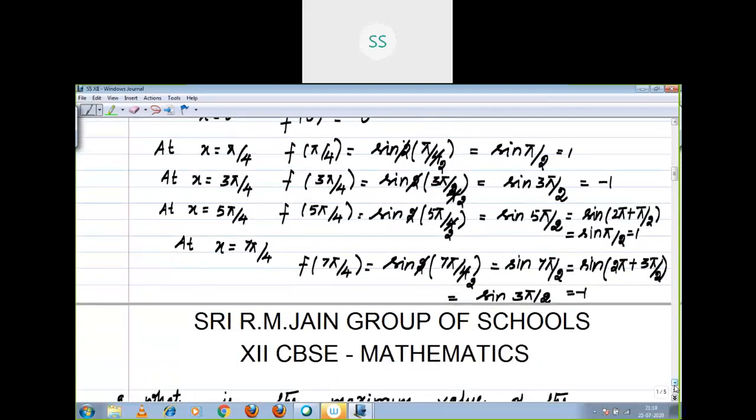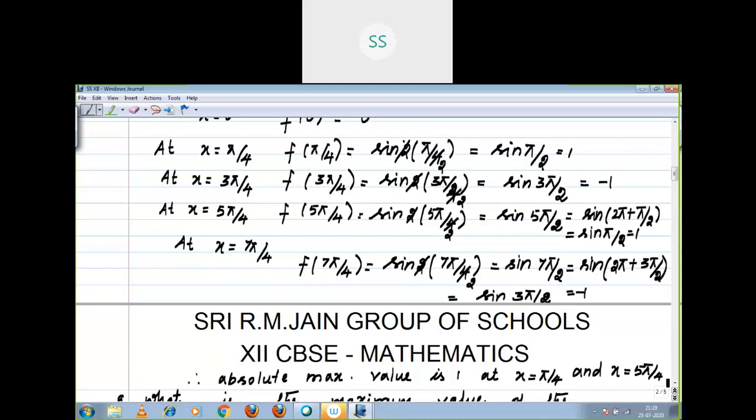That we are going to write. Therefore, absolute maximum value is 1 at x is equal to pi by 4 and x is equal to 5 pi by 4.